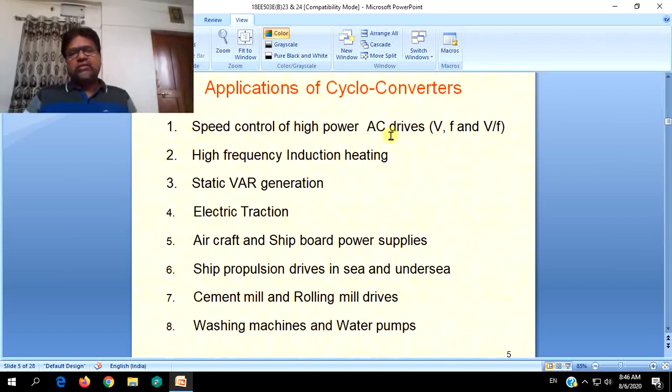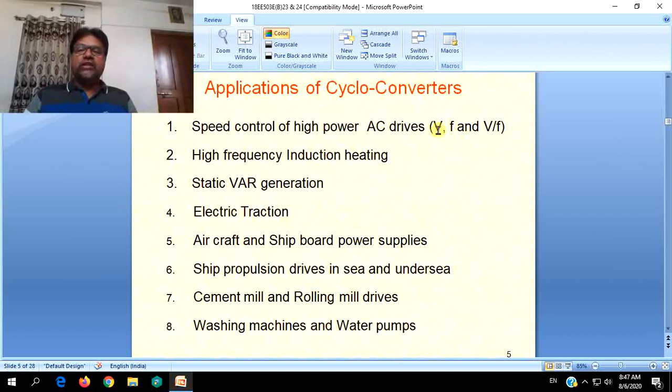So as with all our AC drives, speed control of high power AC drives can be better achieved by cycloconverters. Next, it finds its applications wherever AC equipment is there, where you want to change the frequency and also to change the power.